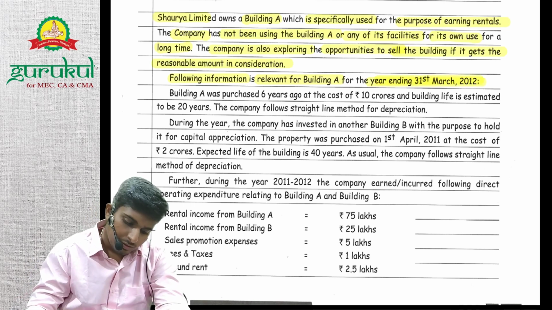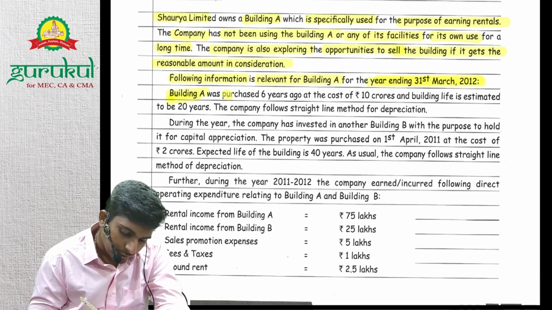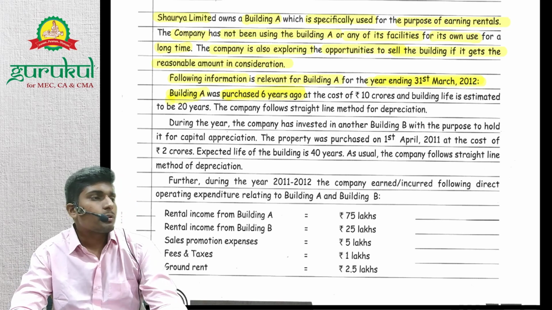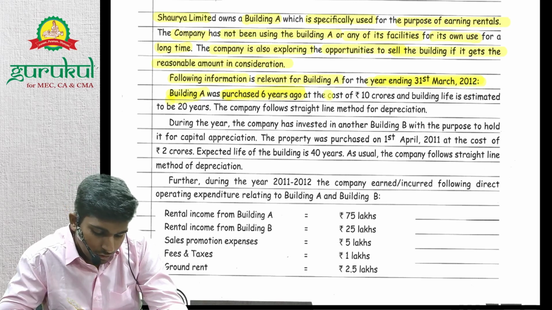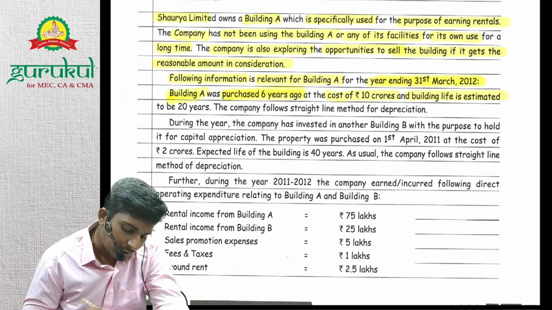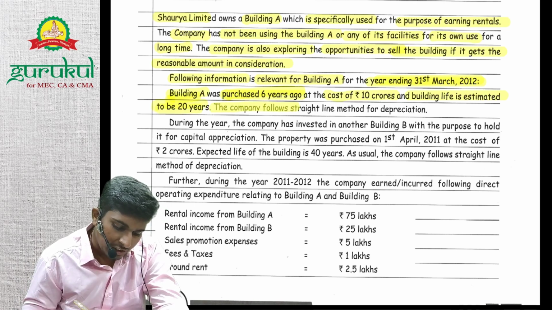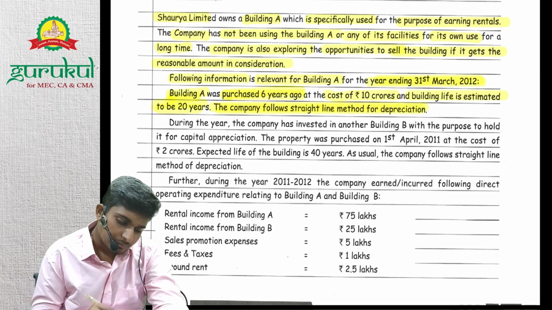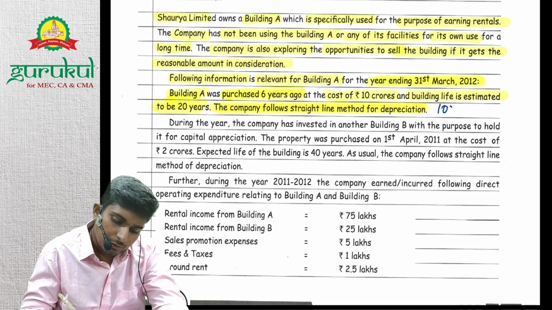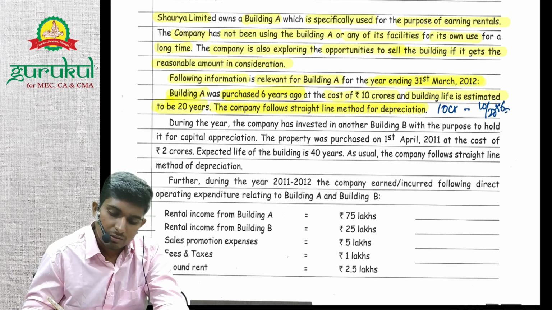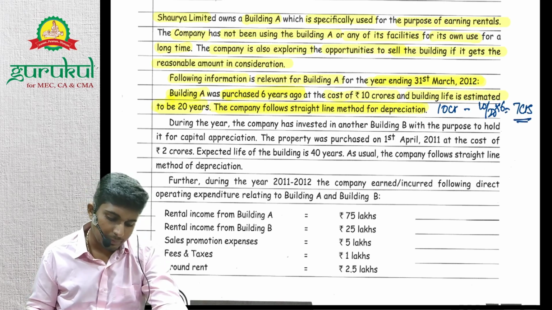Building A was purchased 6 years ago. When did the company purchase it? The 1st April 2006, right? At the cost of rupees 10 crores. So 10 crores is its cost. And building life is estimated to be 20 years. The company follows straight line method of depreciation. So what will be today's WDV? 10 crores minus 10 crores divided by 20 into 6, which basically will turn out to be 7 crores, right? WDV will be 7 crores as of today.